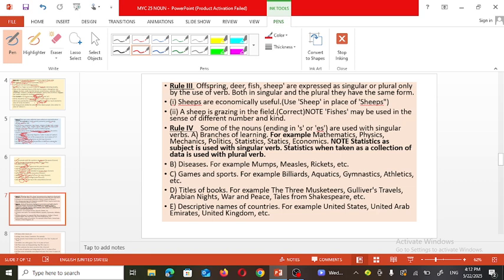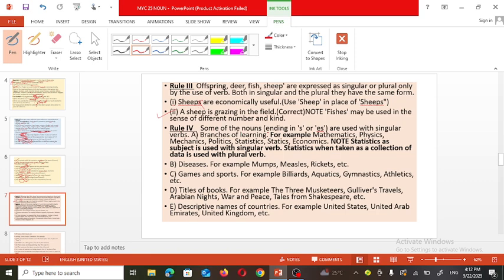So by observing the verbs that follow these nouns, we are able to understand whether they are in singular or plural form. For example, "Sheep are economically useful." "A sheep is grazing in the field" indicates only one sheep. So this is also correct.